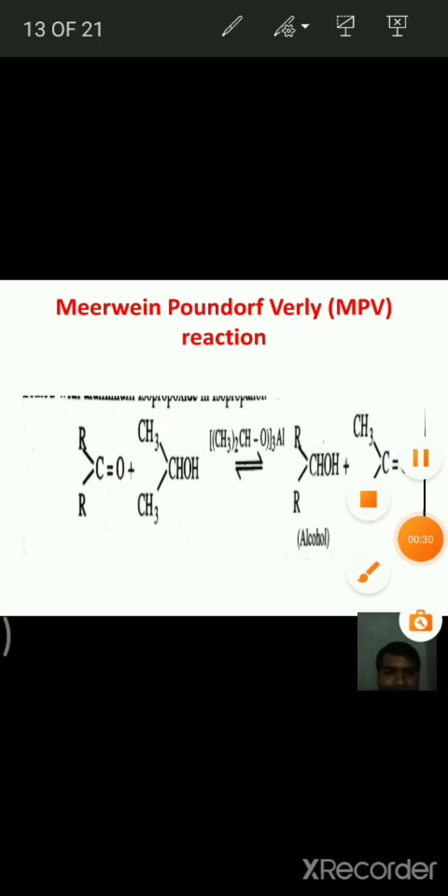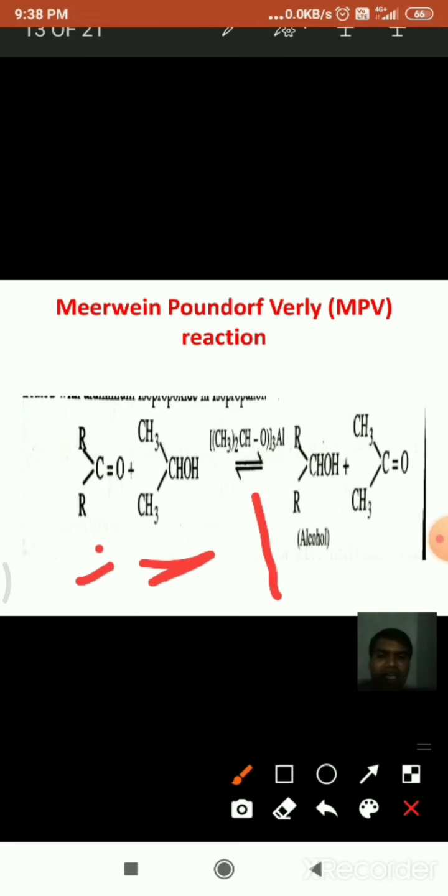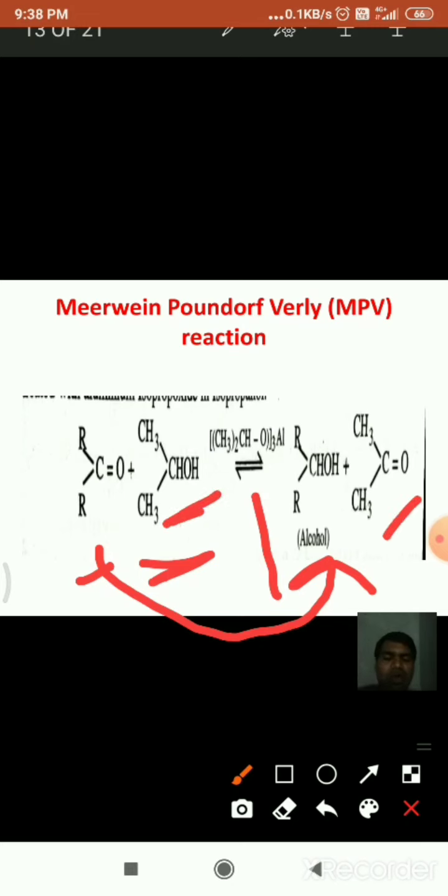See here, this is a carbonyl compound, it reacts with isopropanol. Here the reagent is aluminium isopropoxide, and this carbonyl compound is reduced into alcohol. At the same time, this isopropyl alcohol is oxidized to acetone, and the acetone formed in the reaction is removed by slow distillation, and hence the reaction proceeds only in the forward direction.